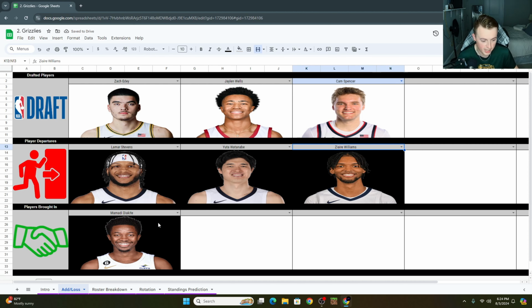And I was also just realizing I didn't include the Ziaire Williams Diakite move there. But you know what? Now it's fixed. I was making this really late last night, so it is what it is. But anyway, so the drafted players, let's start off with that one, right?